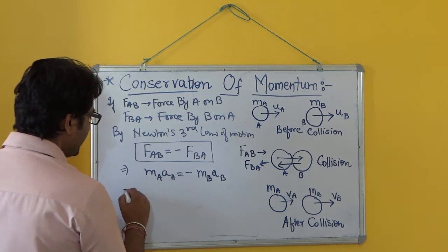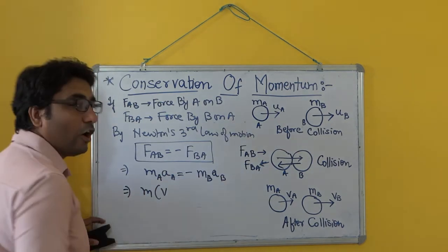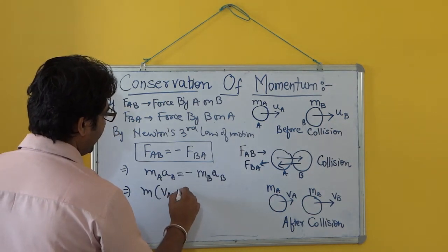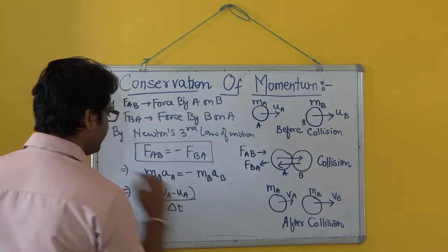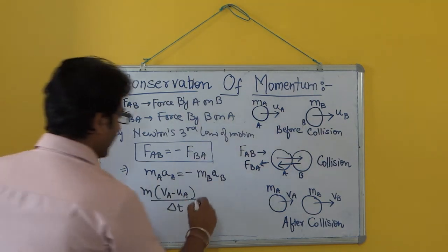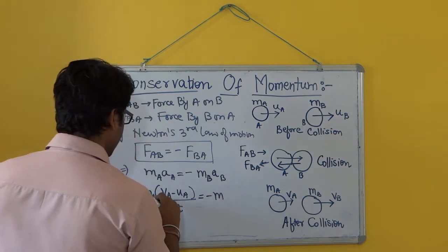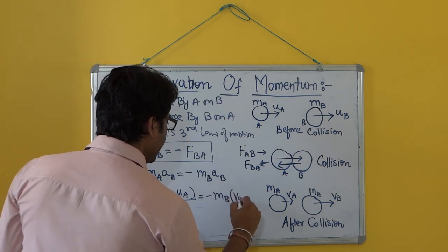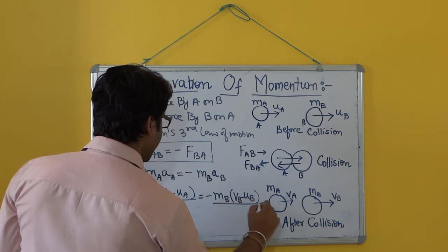Acceleration is given by rate of change of velocity. So it is given by VA minus UA divided by change in time. Similarly, this is given by mb into VB minus initial velocity UB divided by the time.